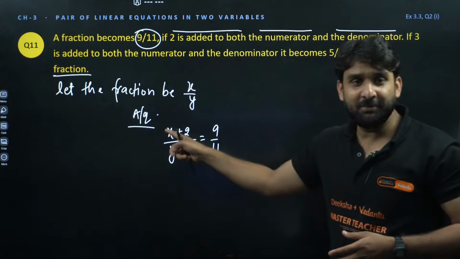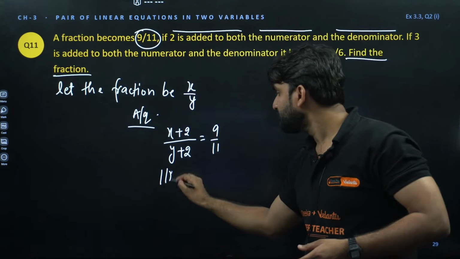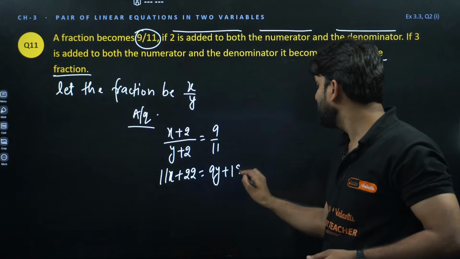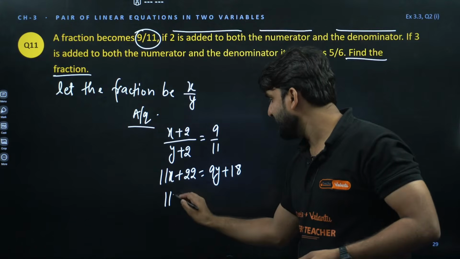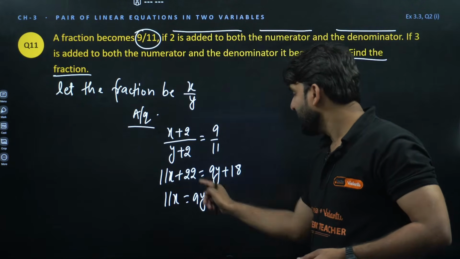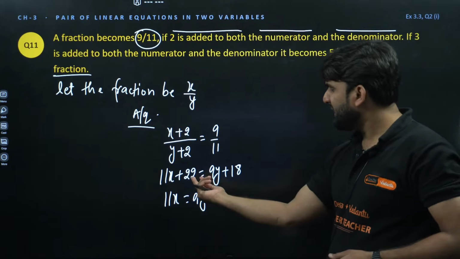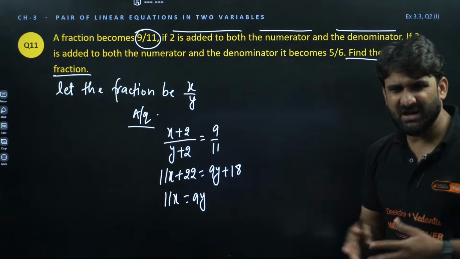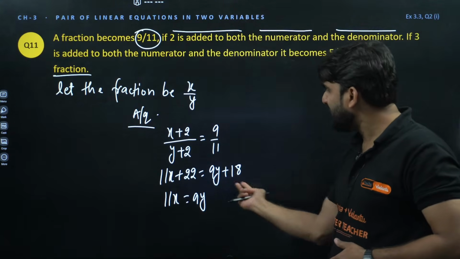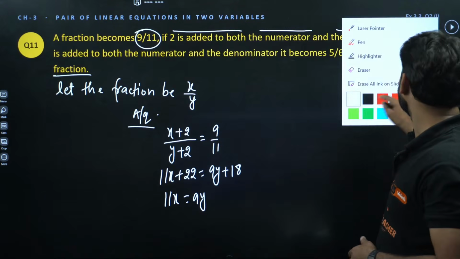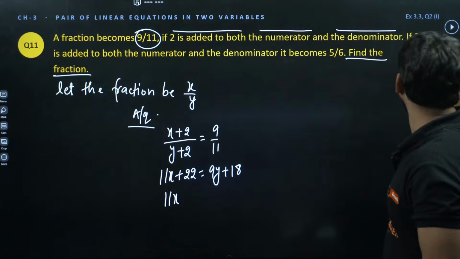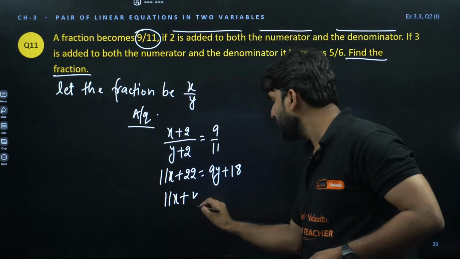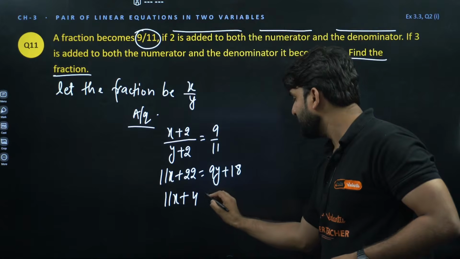Now can we cross multiply? So 11x plus 22 equals 9y plus 18. We can bring 22 to this side, or either we can take 18 to the other side, as you wish. Better to take 18 to that side, because 22 minus 18 will be 4. So it will look good. So this is 11x plus 4, 22 minus 18, is equal to 9y.